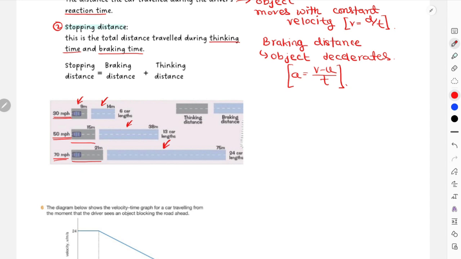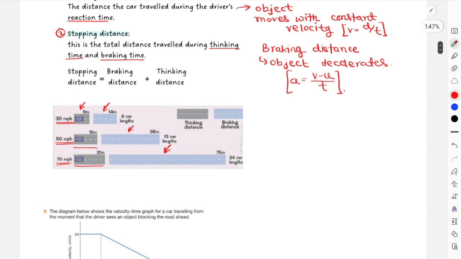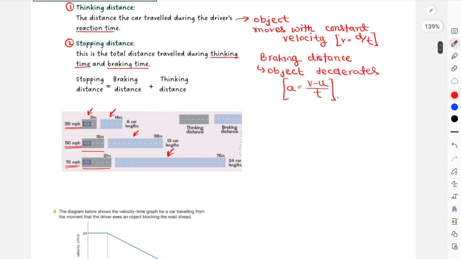Thinking distance increases if the driver is affected somehow. If the driver has consumed alcohol, if the driver has poor vision, if the driver has large reaction time, or if the driver is sleepy, right? These are the points that will increase your thinking distance. And for braking distance, we can see that initial velocity is a very important point. Initial velocity and road conditions will obviously hamper your braking distance. So again, I should include a chart over here for what are the things which are responsible for thinking distance and braking distance.